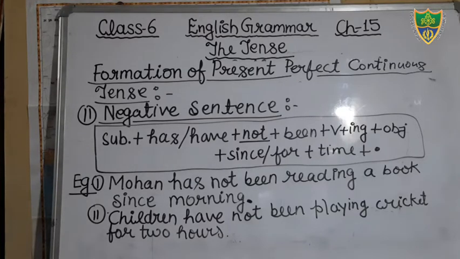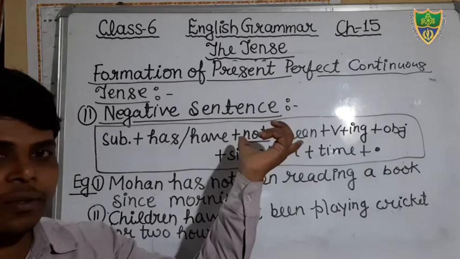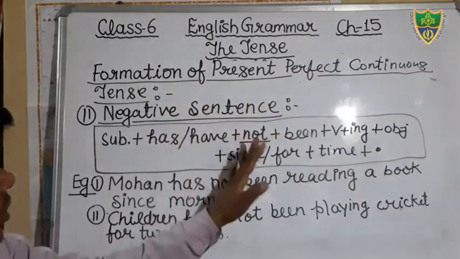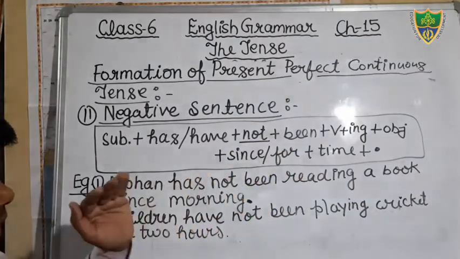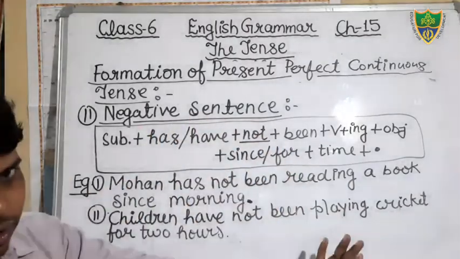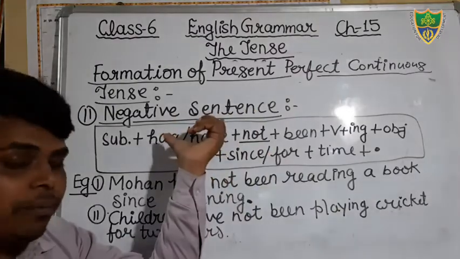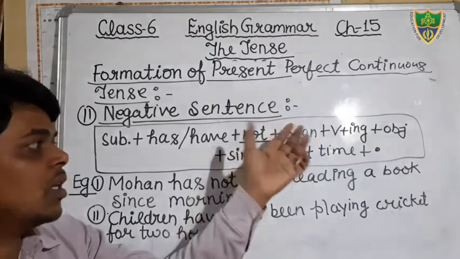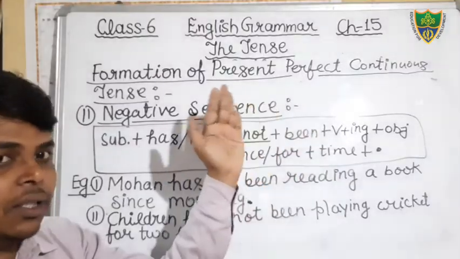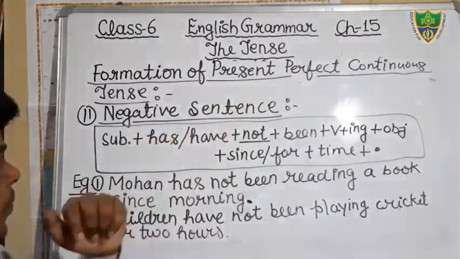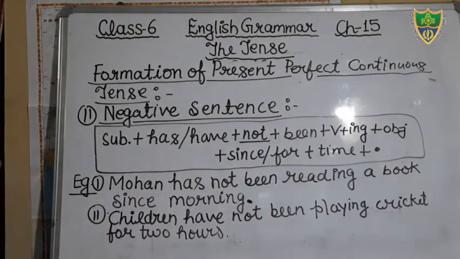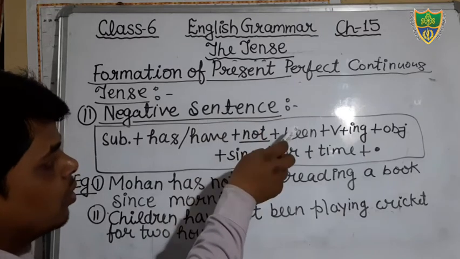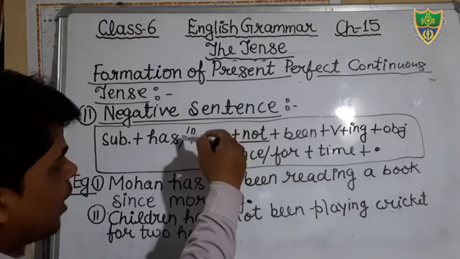Students, keep in your mind, if you learn this structure, or set this structure in your mind, then you can very easily construct the sentences. You have to keep only the helping verb in mind in this tense, and we also add ing in this tense. Just see, there will be a subject, has been or have been.